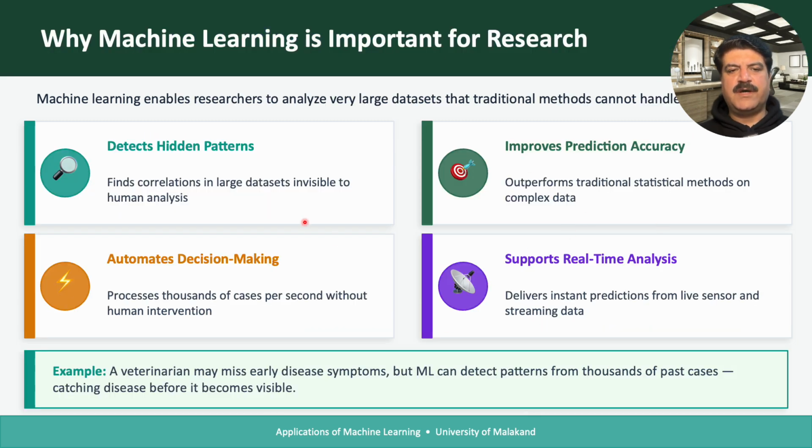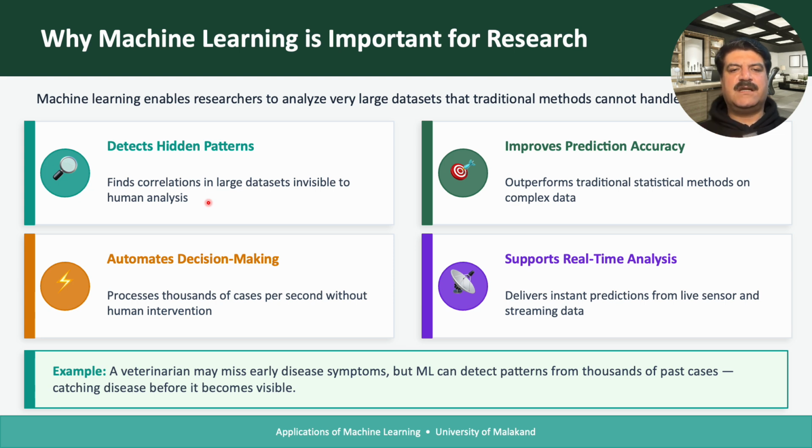Now, finally, why is machine learning important for research? Okay, nowadays we can see that we are applying artificial intelligence and machine learning for research everywhere. So you can see it detects hidden patterns. Machine learning algorithms can detect the hidden patterns. It finds the correlations in large data sets, which are invisible to human analysis. Human beings are not able to analyze the patterns in a huge amount of data, and that we call big data.